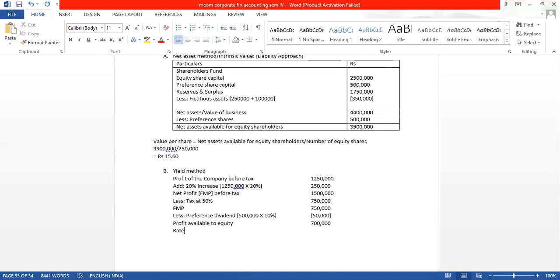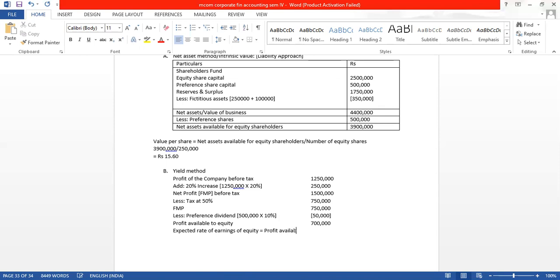Now what do we have to find out? We will have to find out the expected rate of earnings of equity. For that we want the profit available to equity.